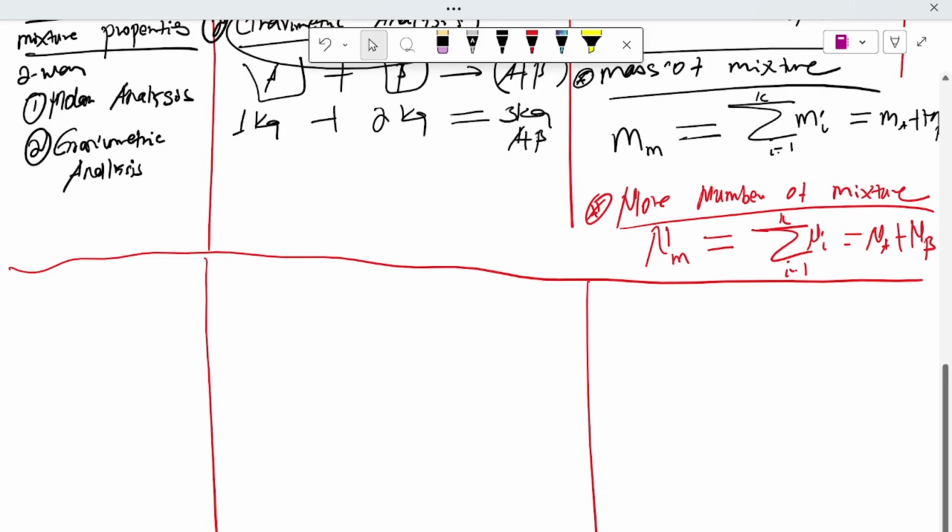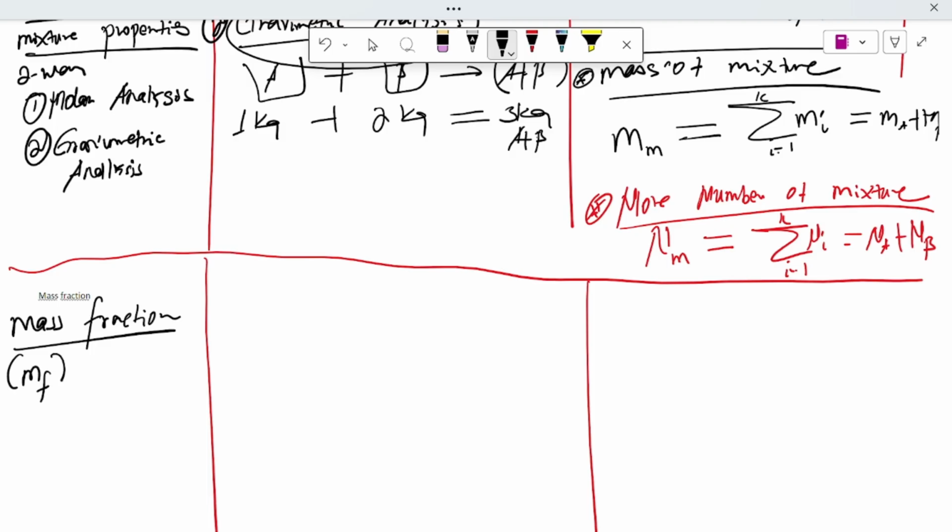Based on this, the other thing you have to see today is mass fraction. Mass fraction is denoted by MF, and it is used for only a single component.